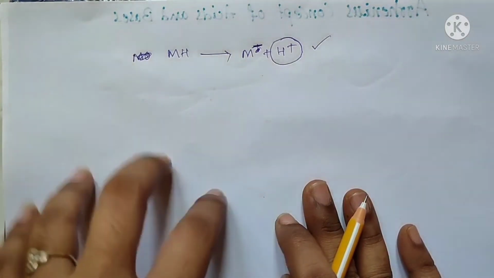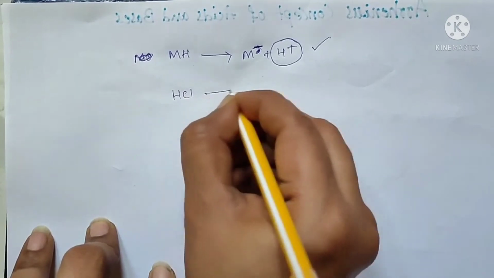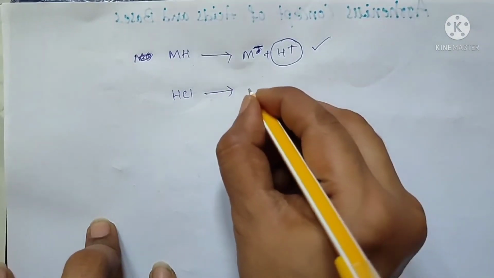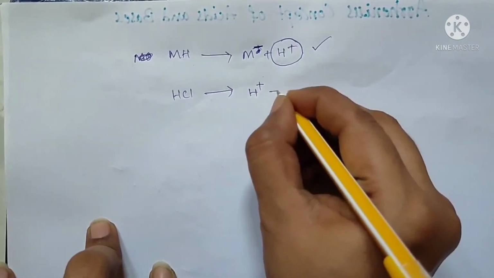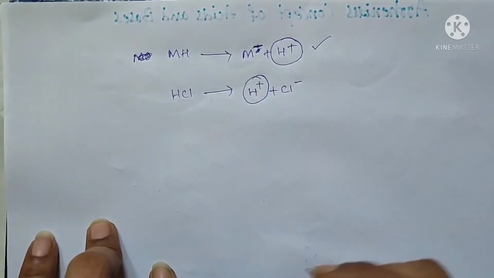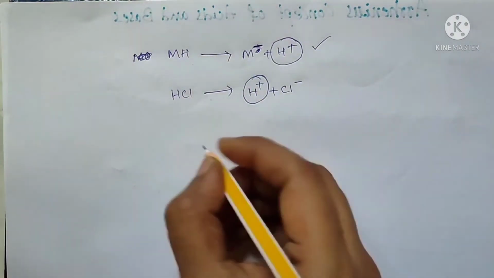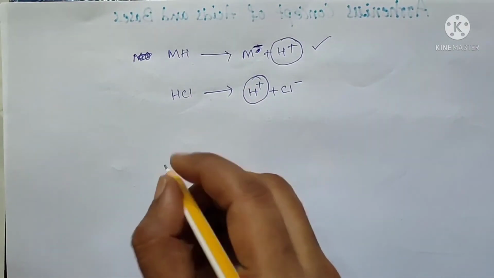This is about acid. Now we'll see the example HCl. When HCl dissolves in water, it ionizes into H plus and Cl minus. So this is considered as an Arrhenius acid. Now we'll discuss bases.